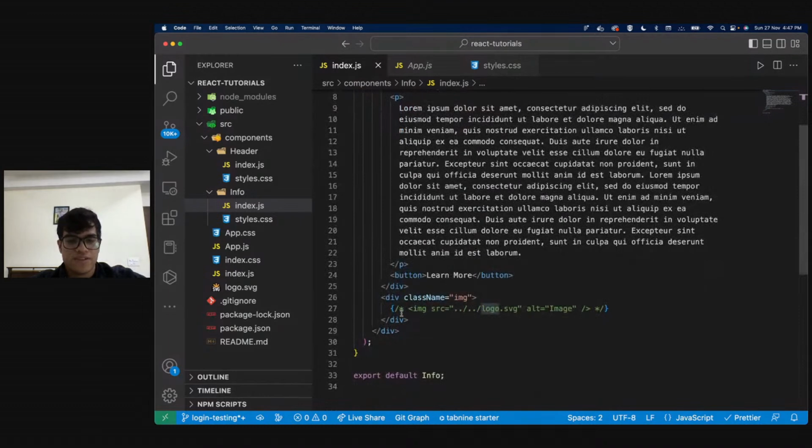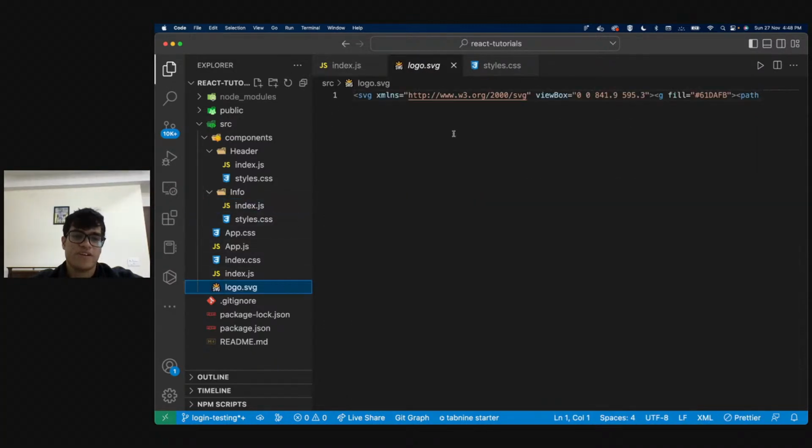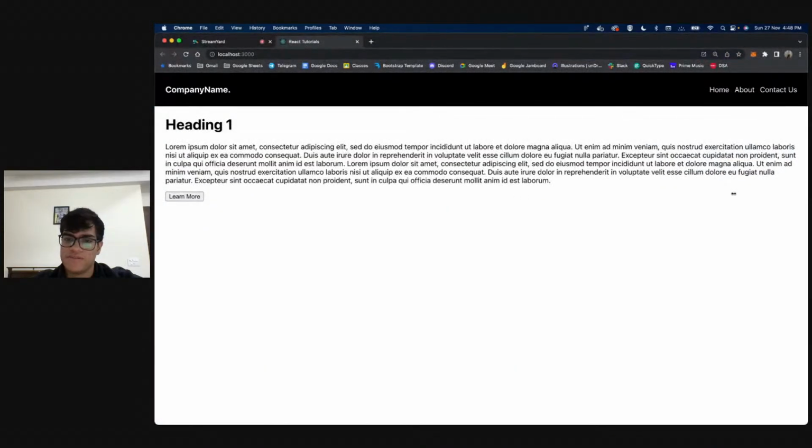Now all I have to do is, inside my image src, pass that variable logo. If we go to logo.svg, it is just the SVG code, right? And if I go to my React now, it should ideally be working.